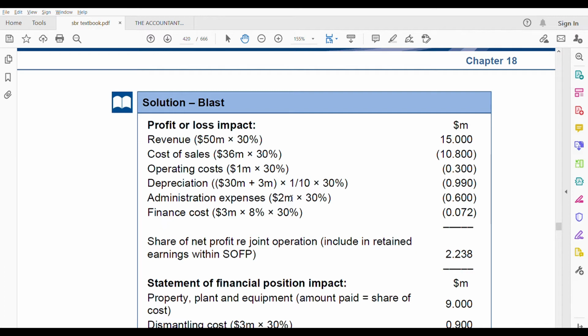That dismantling cost and all, you have been given the discount rate which is 8%. So for that, that's the finance cost, 3 million into 8% into 30%. What we need to find is the depreciation. How do you find the depreciation?